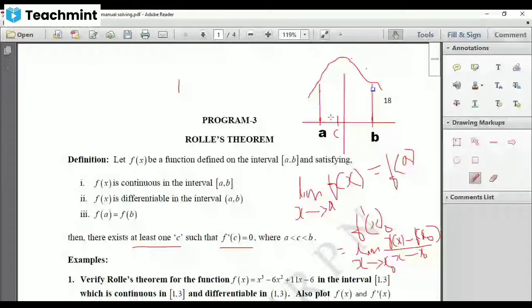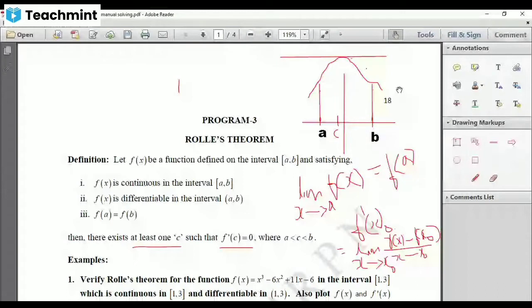See here, you draw a tangent at this point. Now see this.